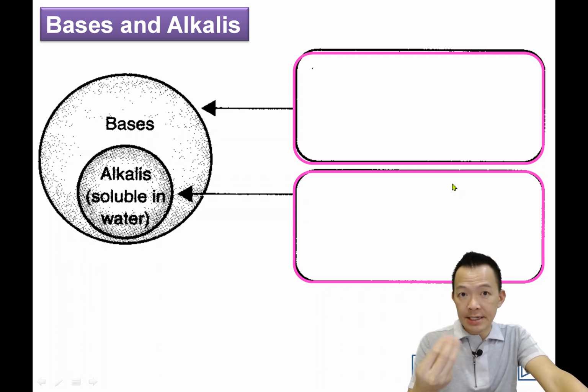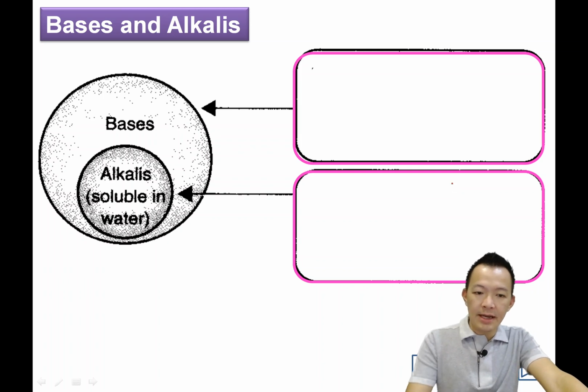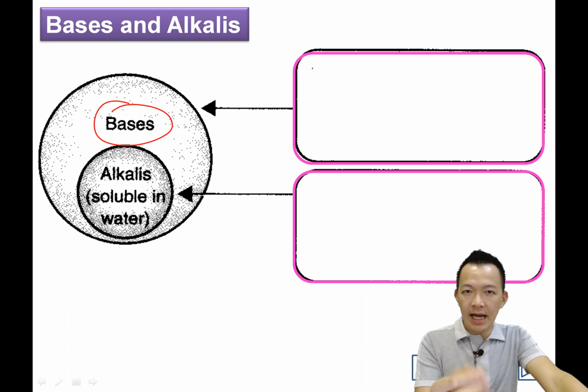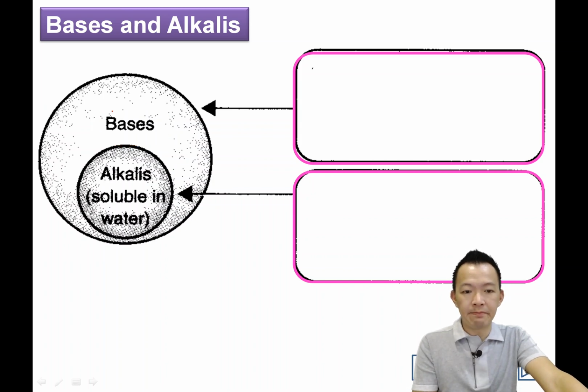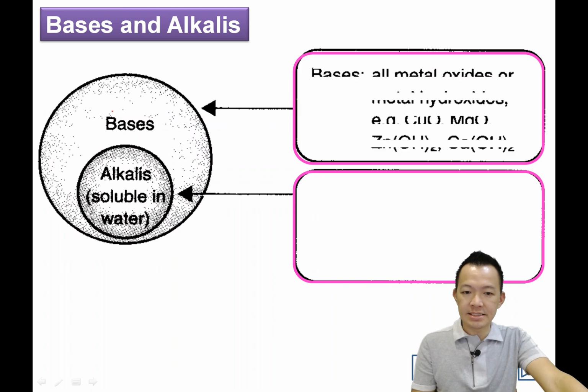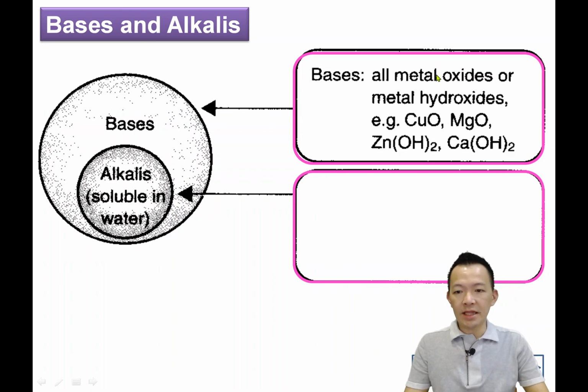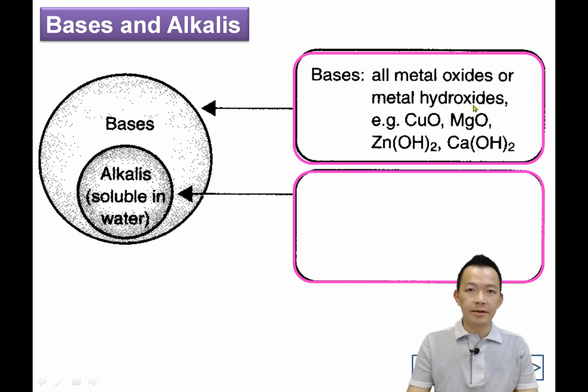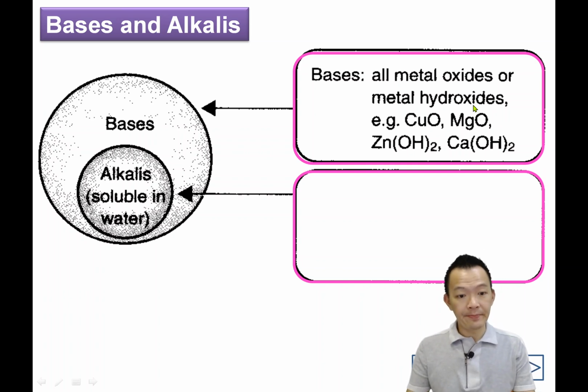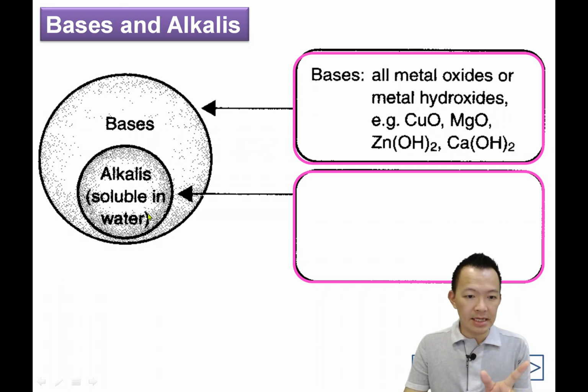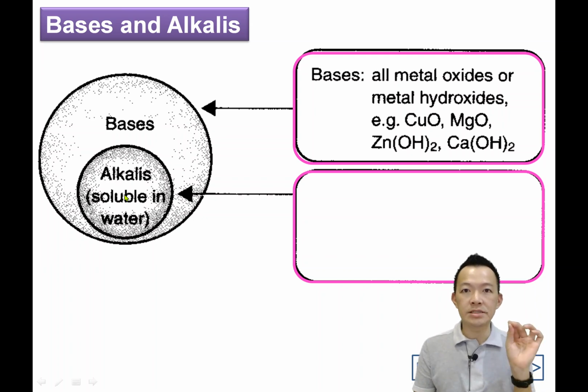So what's mean by base? I repeat again. 什么叫 base? Okay, bases, they are chemical substance that neutralize acid to produce salts and water. By any example, metal oxide, metal hydroxide, 这个叫 base. So all metal oxide, metal hydroxides, they can neutralize the acid to produce salts and water. They are all bases. Okay, but some of the bases, they are soluble in water. 有一些 base 呢 they are soluble in water. 它能溶解在水里面。So bases, they are soluble in water, we call alkaline. 能溶解在水中的 base 就叫 alkaline.